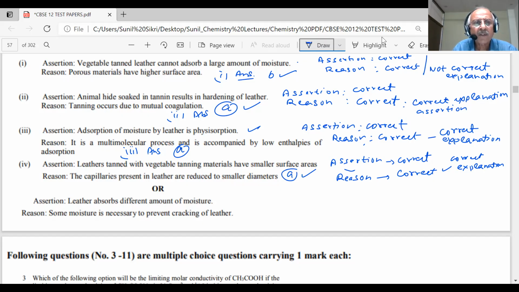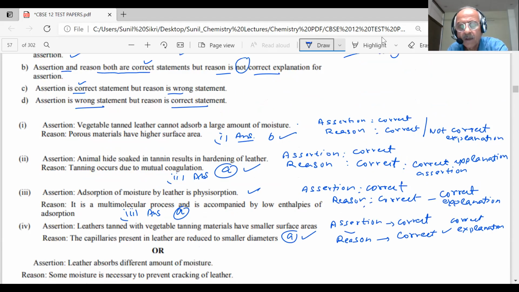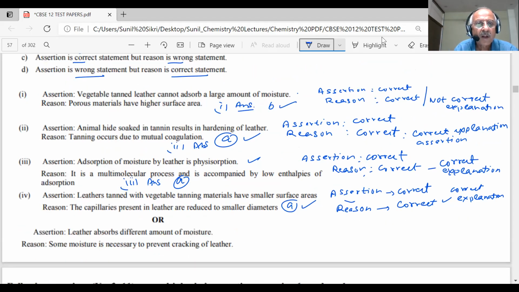Next question, students. Leather absorbs different amounts of moisture. Assertion is correct. Some moisture is necessary to prevent cracking of the leather.